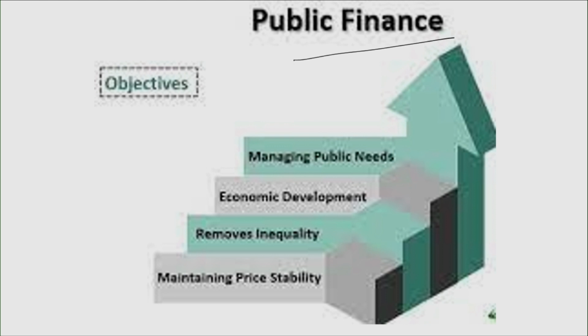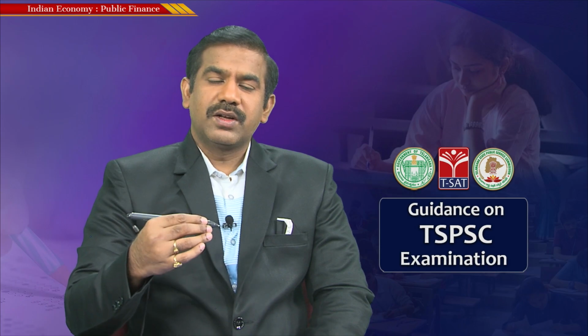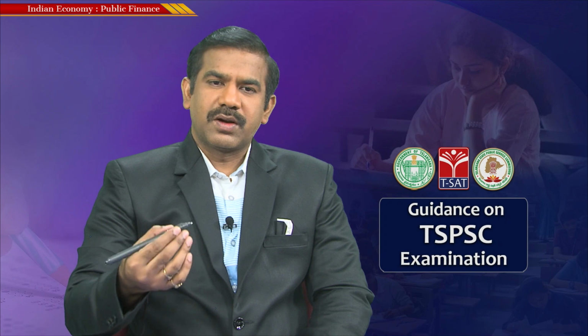The first and foremost objective is to manage public needs. In a way, the purpose of public finance and of the government playing a proactive role in the economy is to provide those goods and services that the markets cannot efficiently provide. Let's say defending this nation, providing some public amenities. Whatever goods and services the markets cannot provide, or are not good at providing, the government takes the initiative, taking a proactive role in supplementing the market forces.